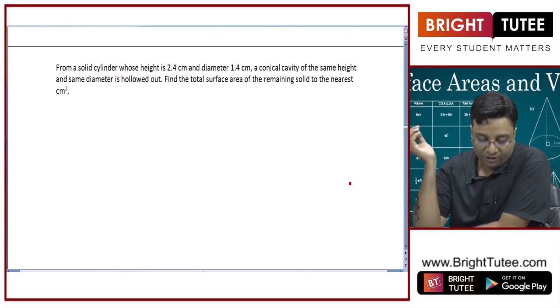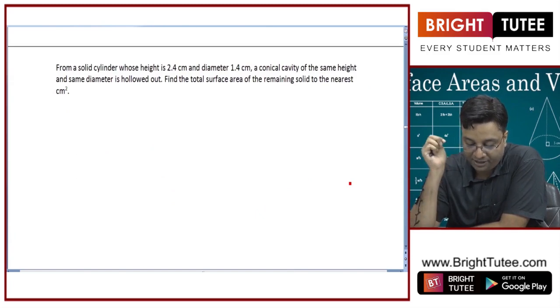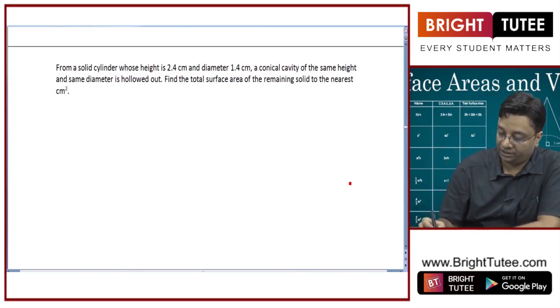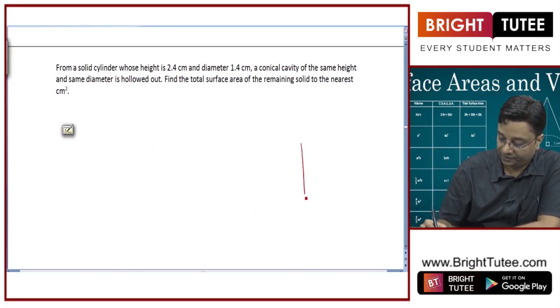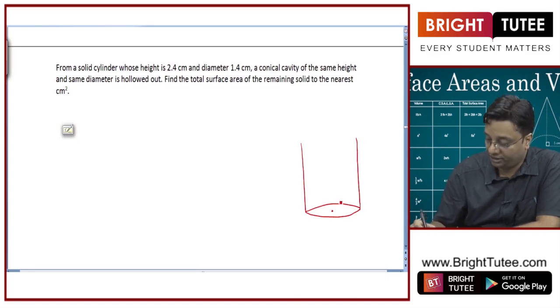From a solid cylinder whose height is 2.4 centimeter and diameter 1.4 centimeter, we have got this solid cylinder with diameter 1.4 centimeter. So what will be its radius? 1.4 by 2, so this is 0.7.